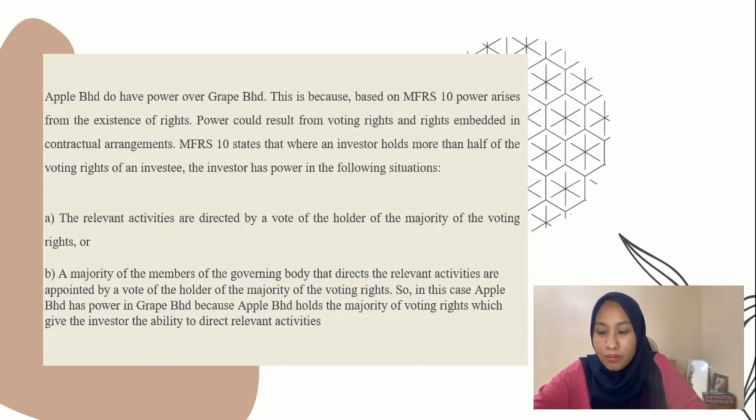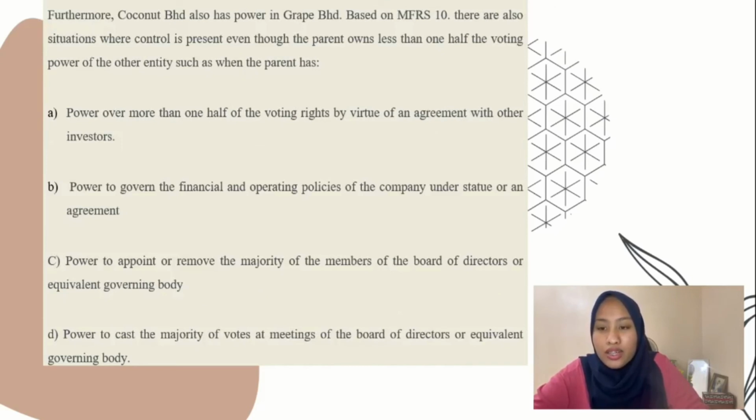So, in this case, Apple Berhad has power in Grape Berhad because Apple Berhad holds the majority voting right, which gives the investor the ability to direct relevant activities. Furthermore, Coconut Berhad also has power in Grape Berhad. Based on MFRS 10, there is also a situation where control is present even though the parent owns less than half of the voting power of the other entity, such as when the parent has power over more than half of voting rights by virtue of an agreement with other investors.